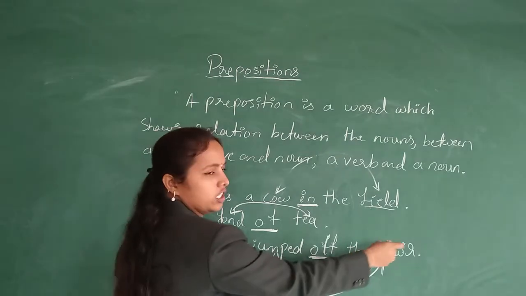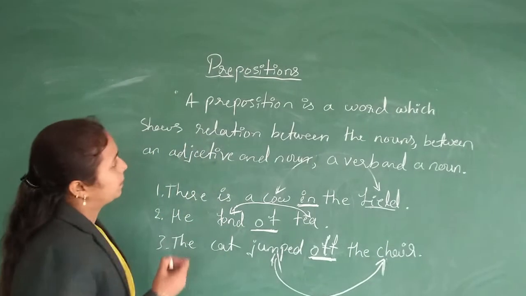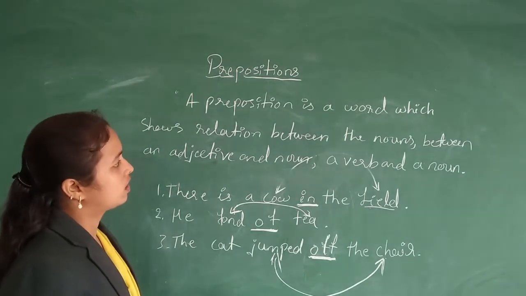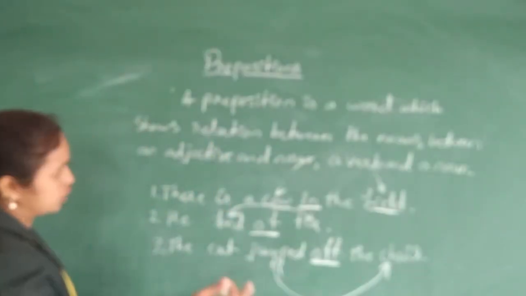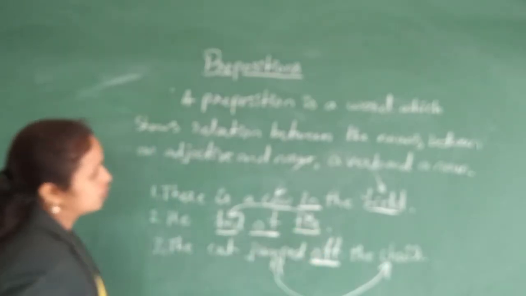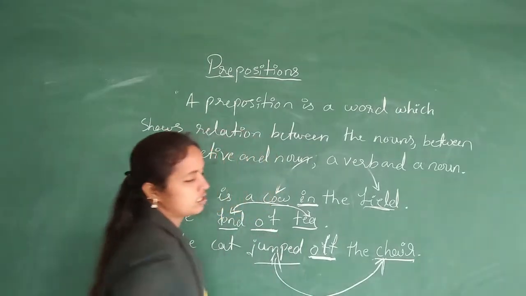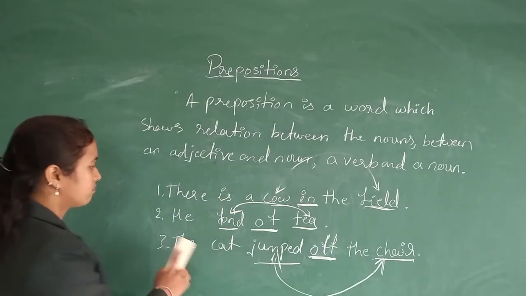Jumped off the chair. So in total, we can say that a preposition is a word which shows relation between the nouns, and the relationship between an adjective and a noun, and the relationship between a verb and a noun. So this is the definition of preposition.